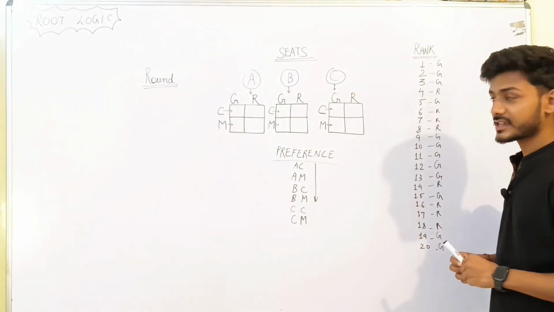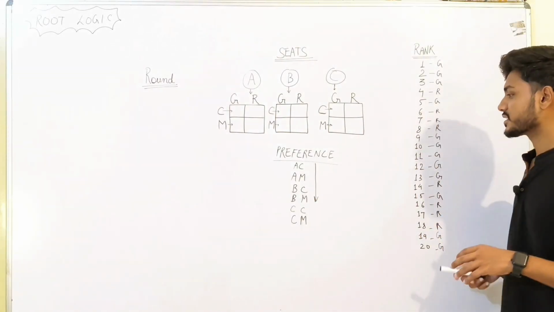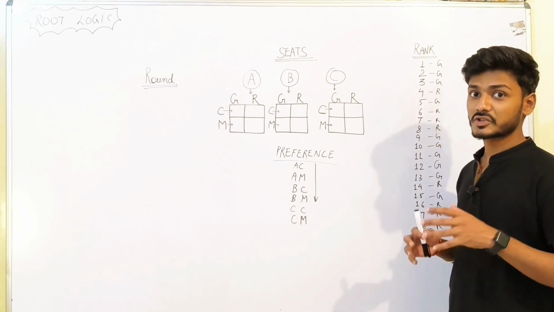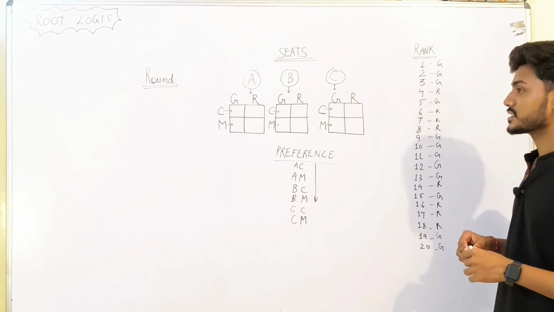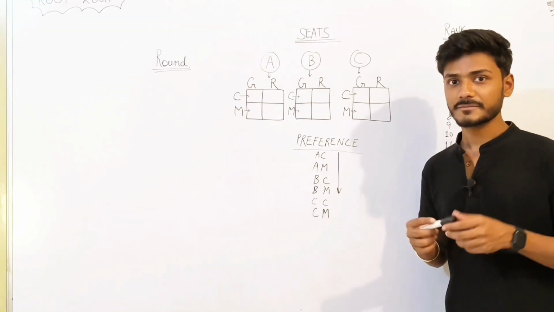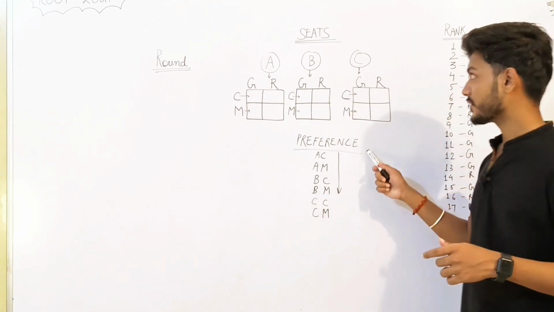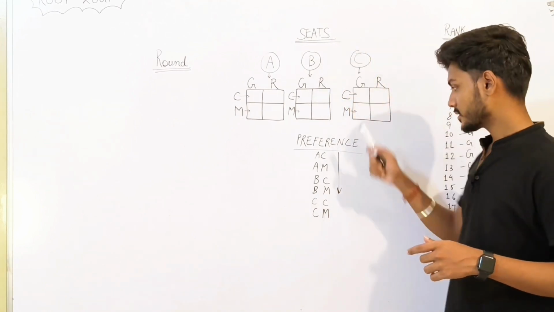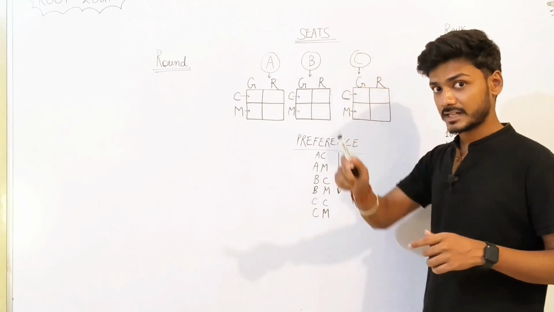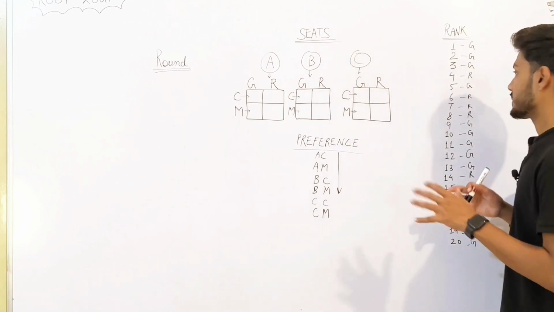So for getting your desired seat, it is not only the rank factor which matters. There are two other major factors which affect the seat which you will finally get. Apart from rank, preference and the number of seats matter. So let's get started.